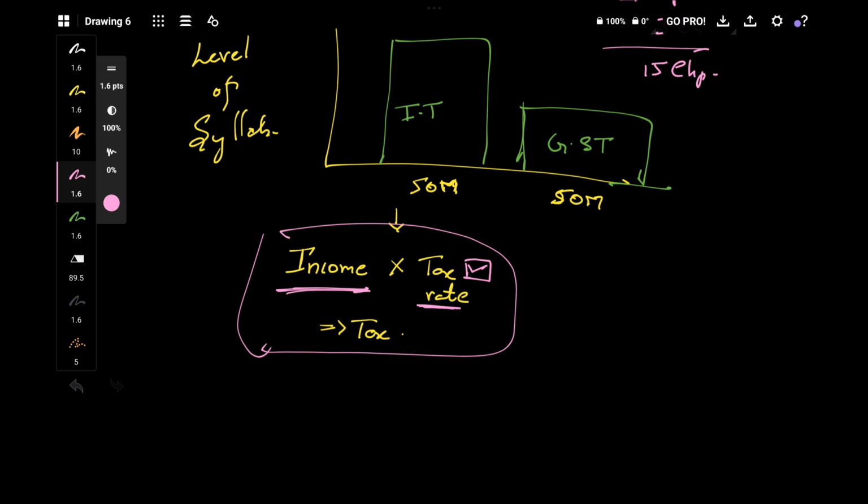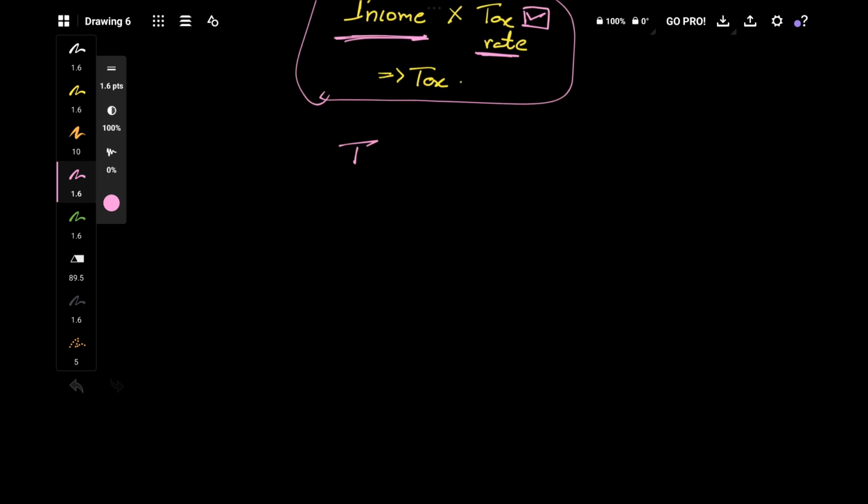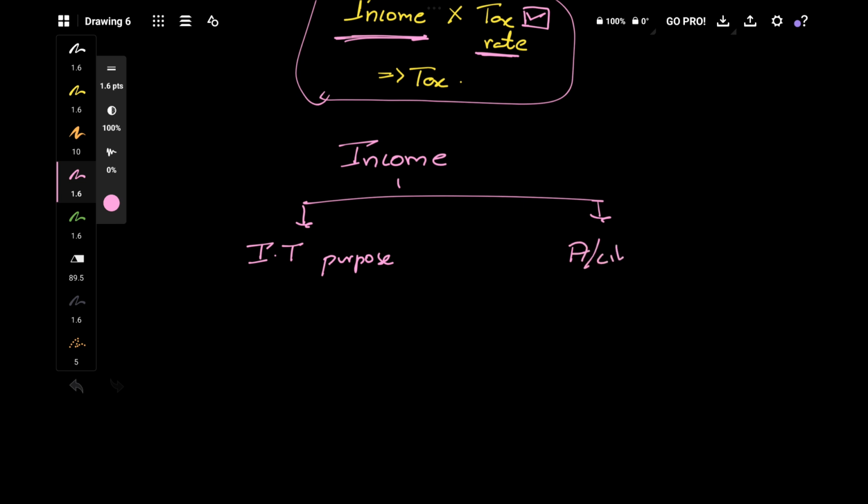Regarding that, in income we can bifurcate income. So we can view income in 2 dimensions basically. For income tax purposes, how we will see income. For accounting purposes, how we will see income. Both are not same. Obviously both are not same.